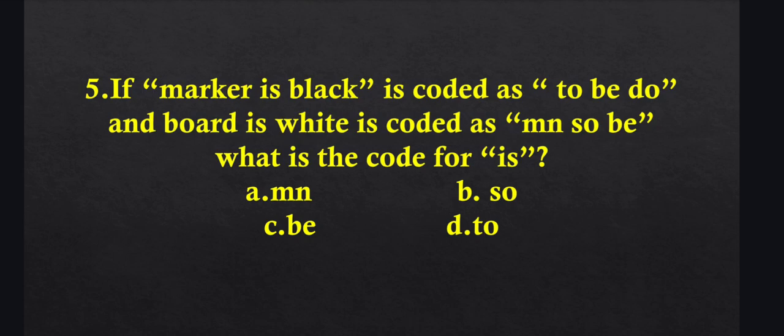In the given data, we have is common in both data. So the code for is must be common in both codes. That is, B is common in both. So the code for is is B. That is option number C.